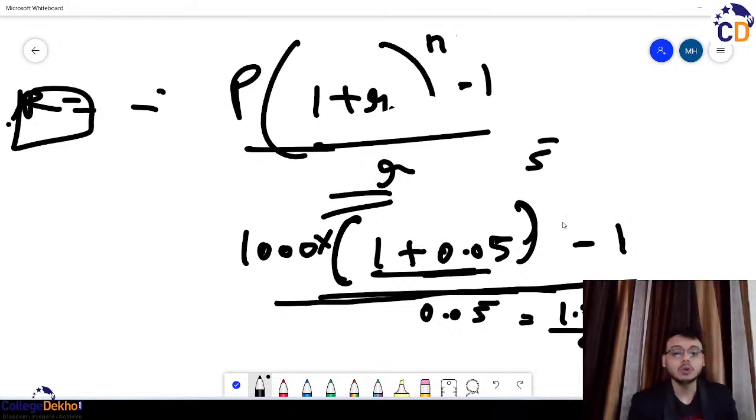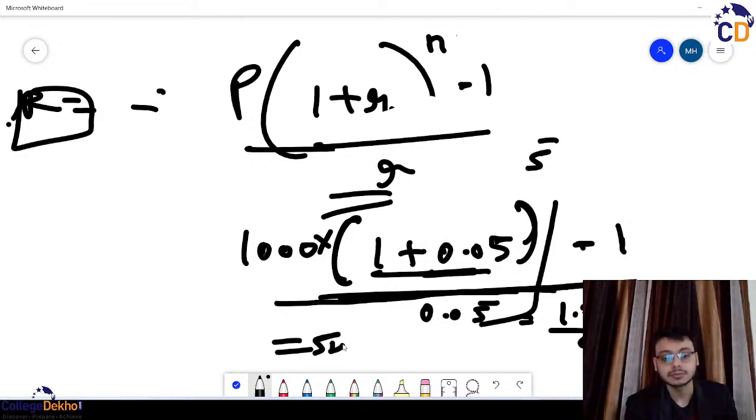What mistake do people make? They first solve this and then they subtract 1. So that is wrong. ये पूरा एक साथ ही है. Okay, so that will be 0.27 divided by 0.05 into 1000. 5400 is the answer. Okay.